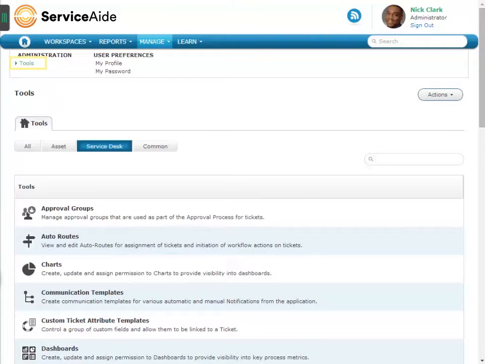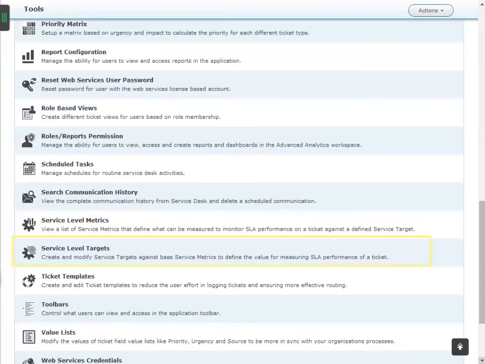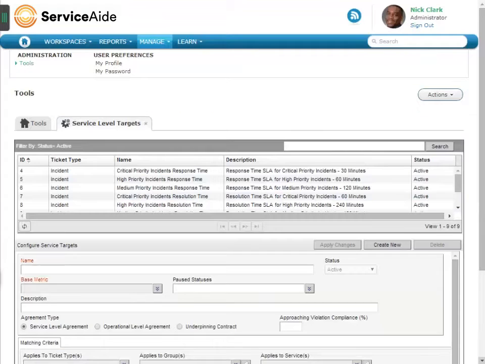From the Manage menu, click Tools and then click the Service Desk Channel button. Scroll down and select Service Level Targets. A service level target takes into account time to calculate whether actions on a ticket comply with existing agreements. A service level metric defines what action must be performed before the defined time lapses. The list displays existing service level targets. Scroll down the list to view the other targets.